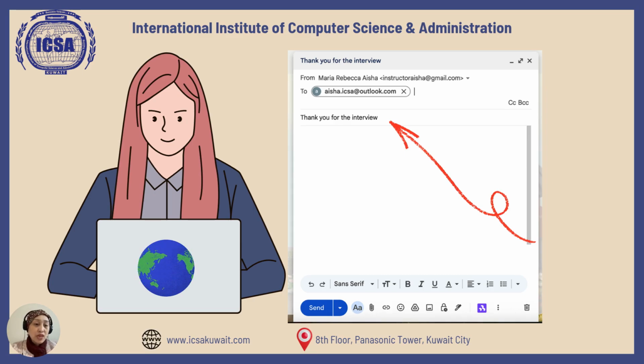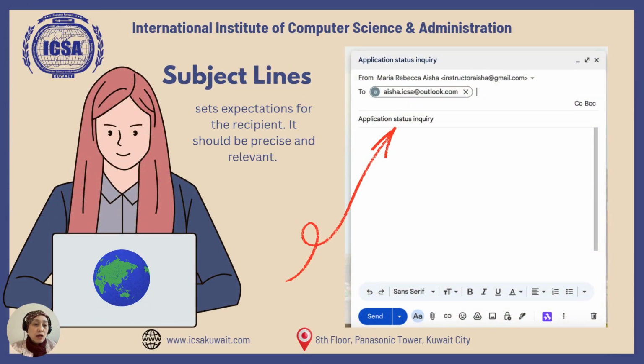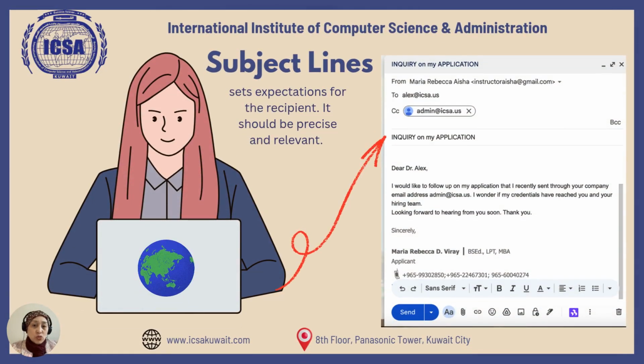For example, you want to thank the recipient for the interview, or inquire about the application status that you have submitted. You can simply write "Inquiry on my application," and then in the message area, that's where you write your message, plus of course your signature block or signature line below.